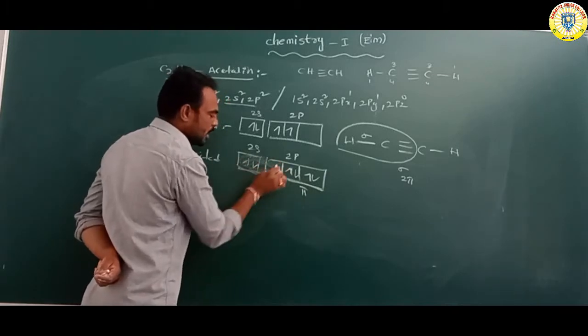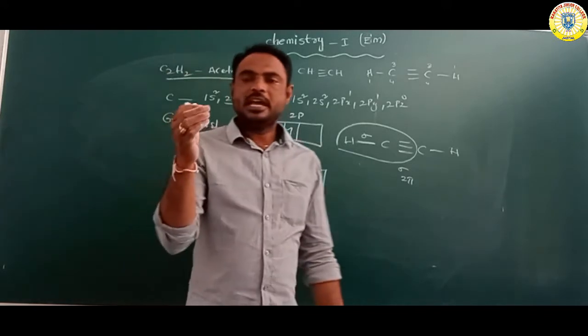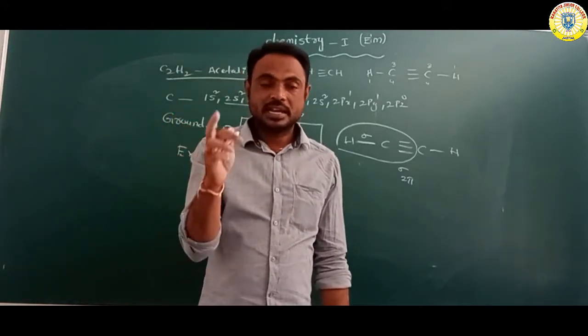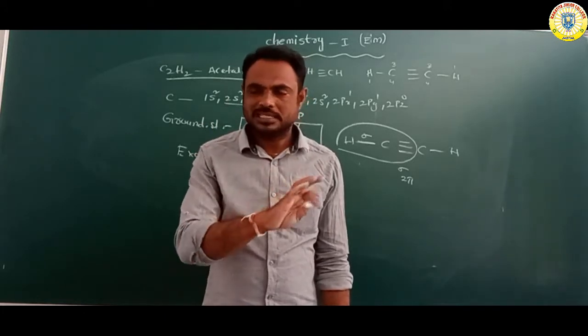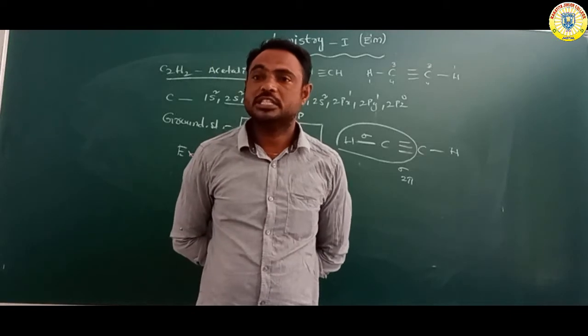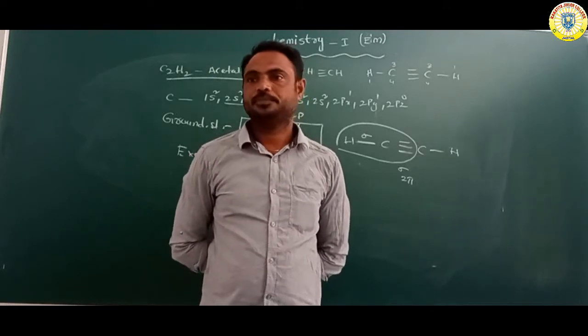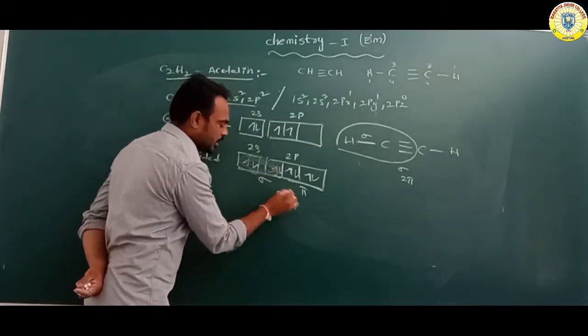In hybridization, we consider only sigma bonds. Pi bonds are not considered in hybridization because pi bonds are weak bonds. So it is sp hybridization only.